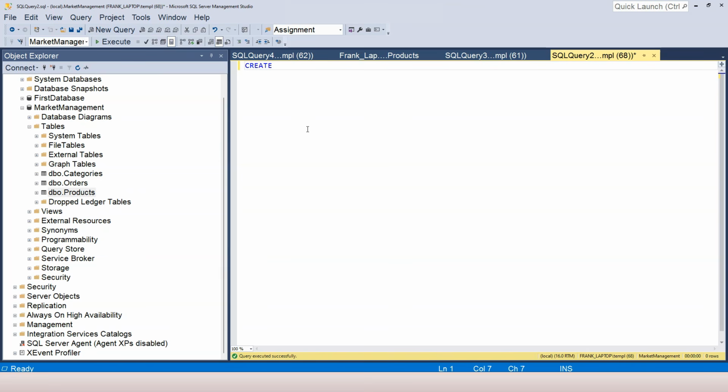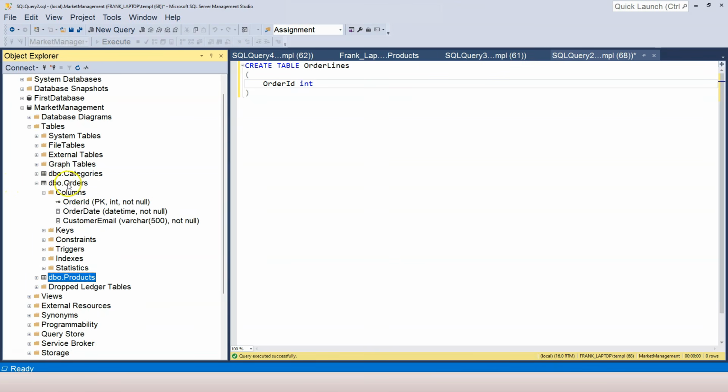So let's go ahead and create a table by using the SQL statement that we have already learned. So create table, and then we're going to call it order lines. Now, brackets, and in the bracket, we will add columns. So we will need an order ID that we can use to map to orders table. And of course, it's going to be the same data type as the order ID here in the orders table.